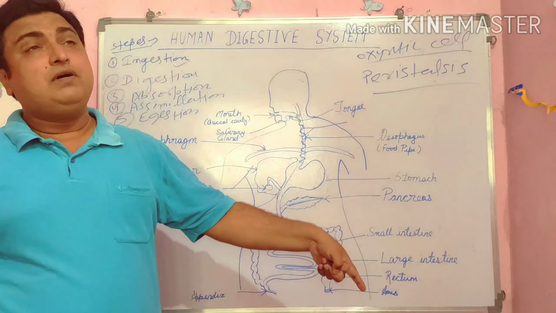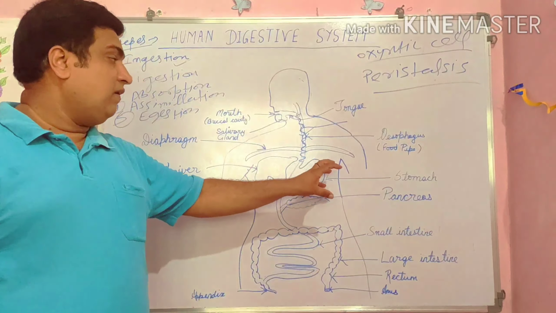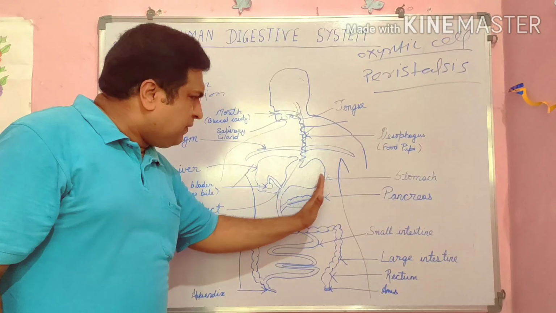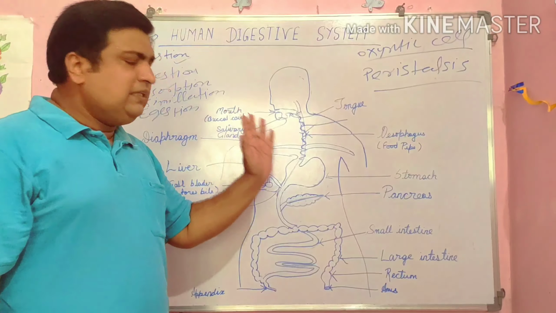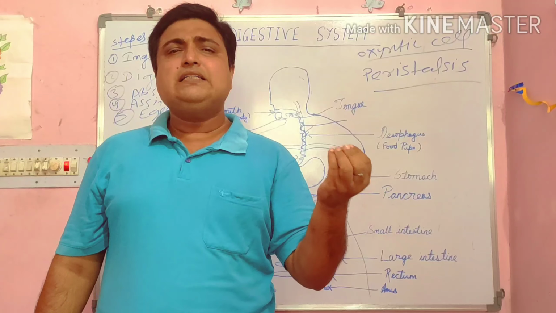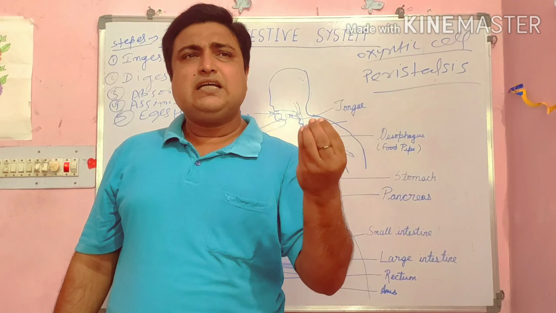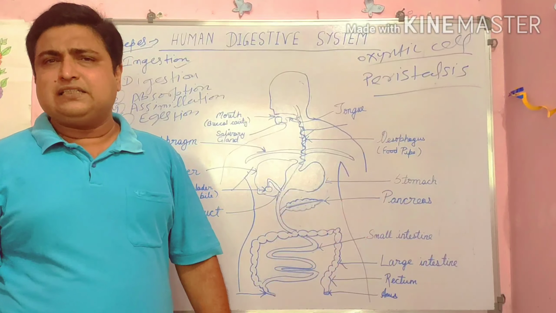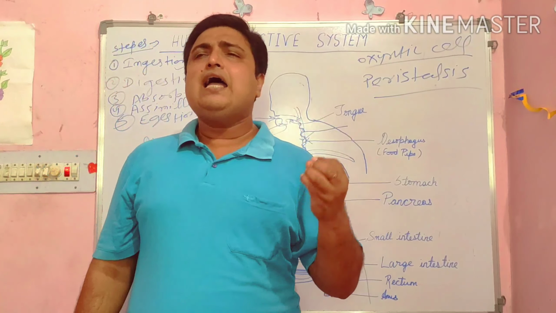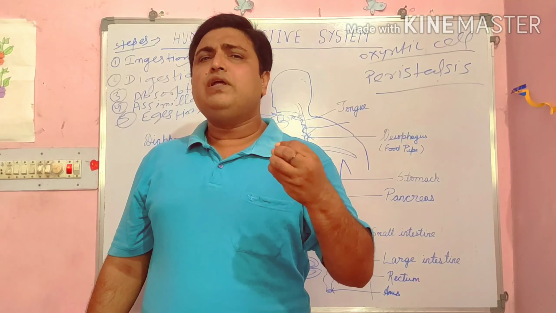Within 4 to 5 hours, what happens? First of all, the wall of the stomach, which is made up of oxyntic cells, contains various gastric glands, and these glands secrete HCl, hydrochloric acid.